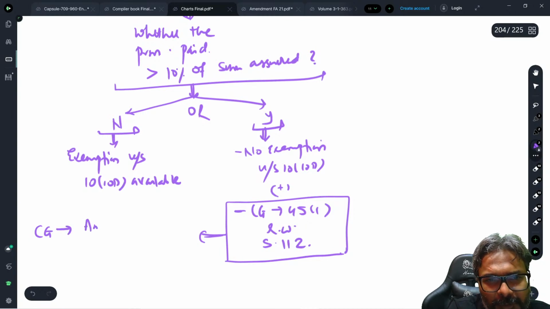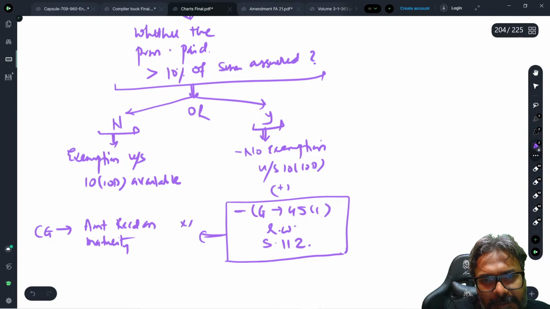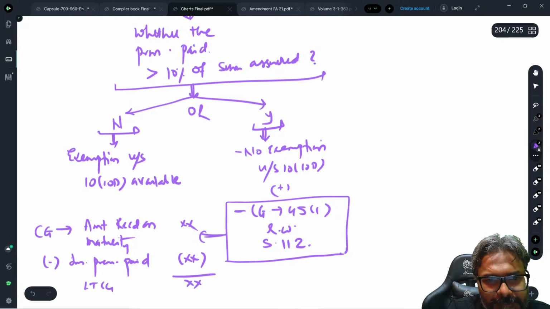The amount received on maturity minus the insurance premium paid. This would be long-term capital gains.